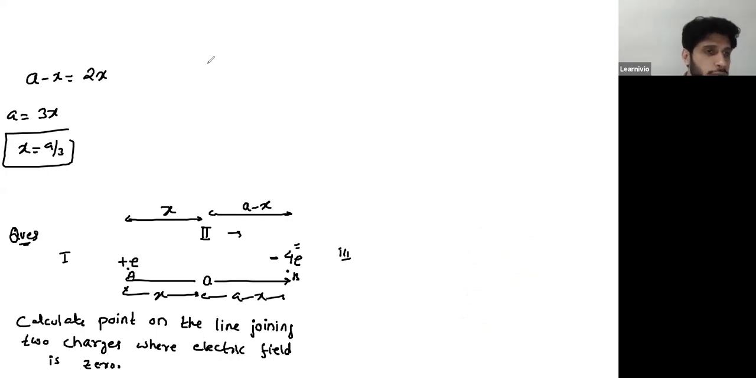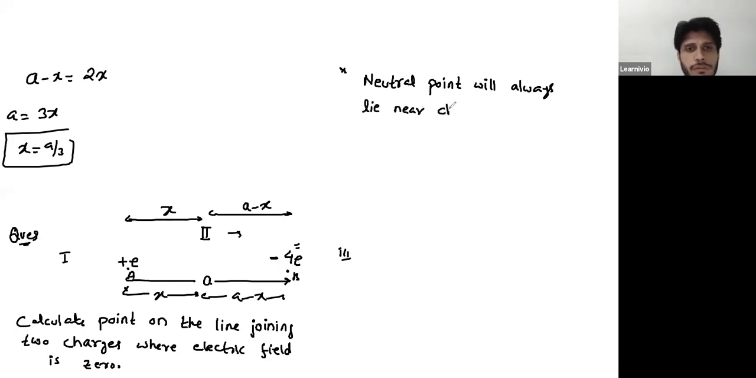Yes, so you are all finding a neutral point in region 1 as well as region 3. A neutral point cannot lie simultaneously in two regions. It will be either in region 1 or in region 3. So the direct way to detect in which region the neutral point will lie, if you have choices, is to use this statement: the neutral point will always lie near the charge having smaller magnitude.